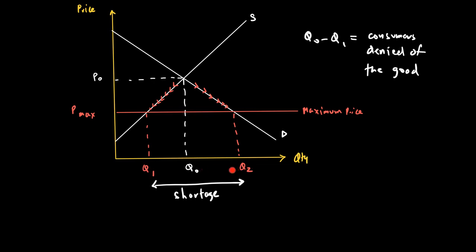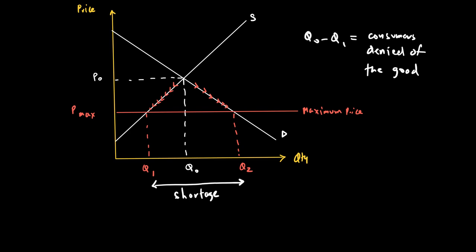Q2 minus Q0 are also consumers who are denied the good, but right now we're not considering them because they were the ones who did not get the good before the maximum price and also are not getting it now. So the more important concern is those consumers like Q0 minus Q1 who were getting the good but are denied the good. Therefore, maximum price only benefits Q1 consumers. So next, I want to look at what the consumer surplus and producer surplus are before and after.